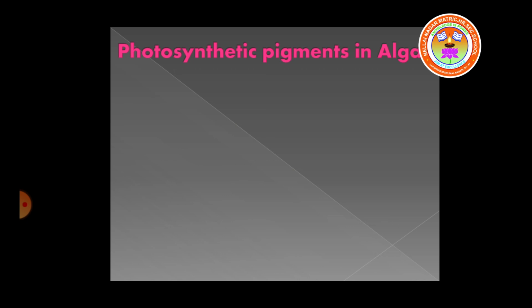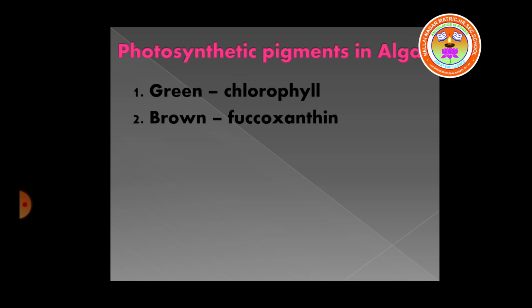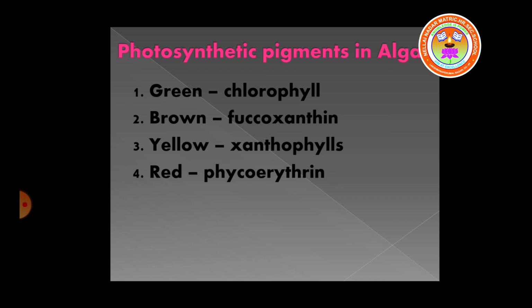Usually, plants contain a green color pigment called chlorophyll, used for photosynthesis. But algae contain different colored pigments for photosynthesis. They are brown color pigment called fucoxanthin, yellow color pigment called xanthophyll, red color pigment called phycoerythrin, and blue color pigment called phycocyanin.